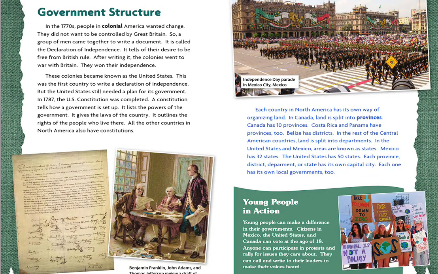Each country in North America has its own way of organizing land. In Canada, land is split into provinces. Canada has 10 provinces. Costa Rica and Panama have provinces too. Belize has districts. In the rest of the Central American countries, land is split into departments. In the United States and Mexico, areas are known as states. Mexico has 32 states. The United States has 50 states.